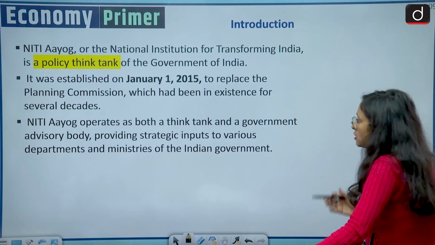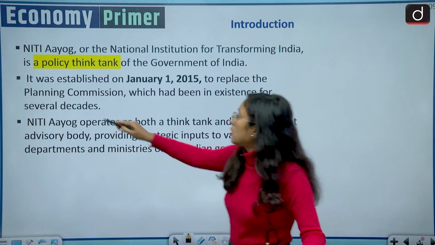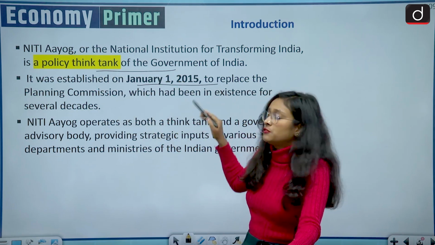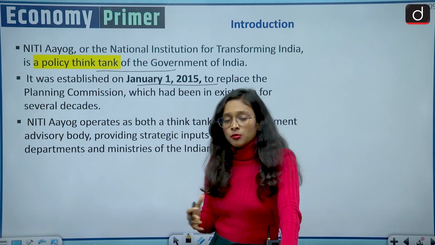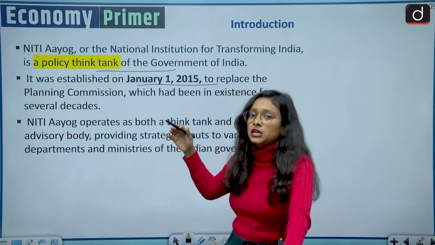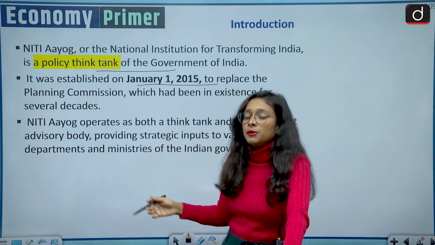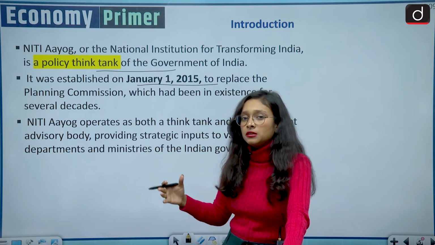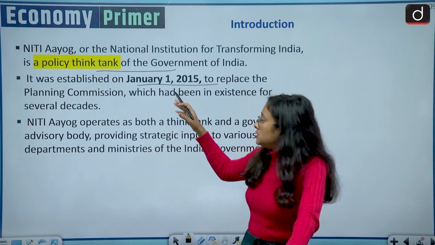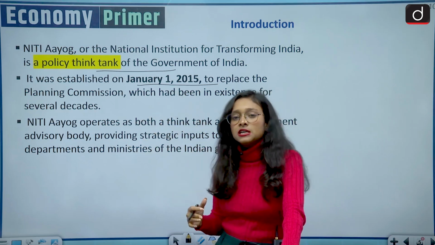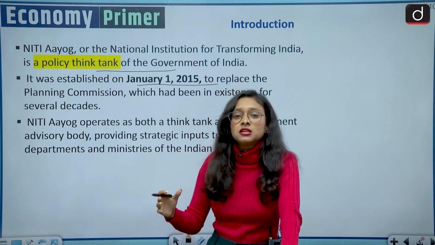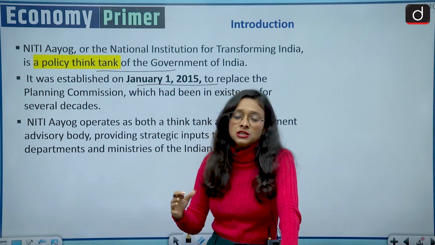As you already know, NITI Aayog is a policy think tank and it was established on 1st January 2015. The BJP led government established this NITI Aayog, and earlier we had the Planning Commission. When NITI Aayog came, the Planning Commission was dismantled. It has been said that the Planning Commission was redundant in nature and was not addressing the key issues happening in India.